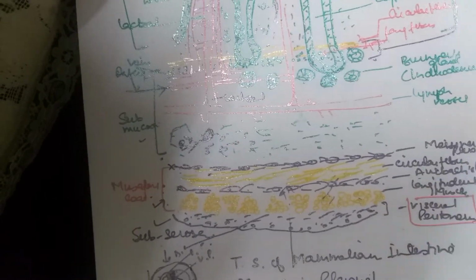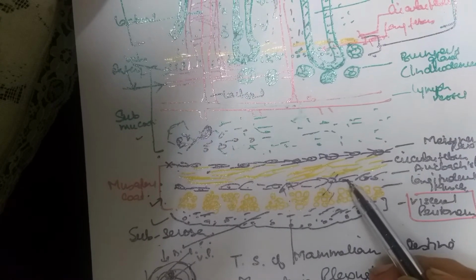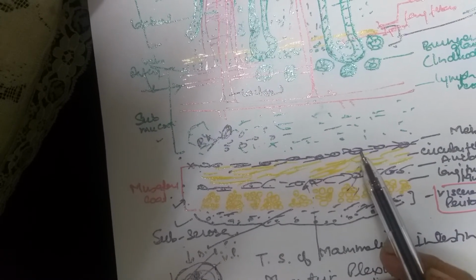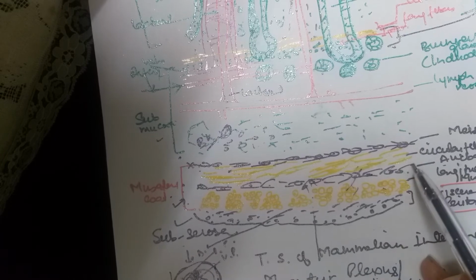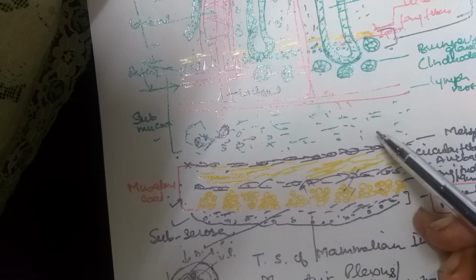Then there is a network of nerve cells and parasympathetic nerve fibers present between the longitudinal layer and the circular muscle layer. This is called the myenteric plexus or Auerbach's plexus. Similarly, there is a network of nerve cells and fibers from the sympathetic nervous system that runs between the circular muscle layer and the next layer, the third layer, the submucosa.